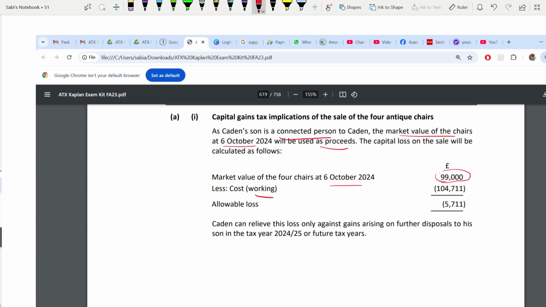Capital loss will be calculated. Because this is to a connected person, same like question 45, this loss can only be relieved against any gain from the same person. That means to the son. Any gains that you have got from selling to the son, you can get this loss relief against that only in this tax year or future tax years.